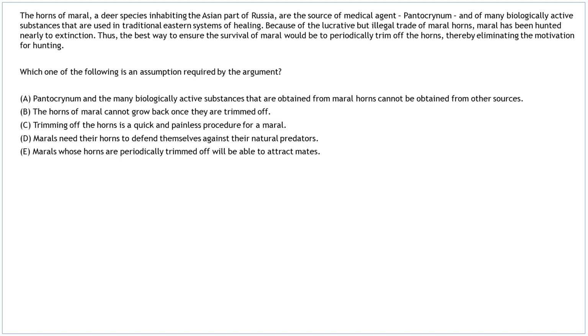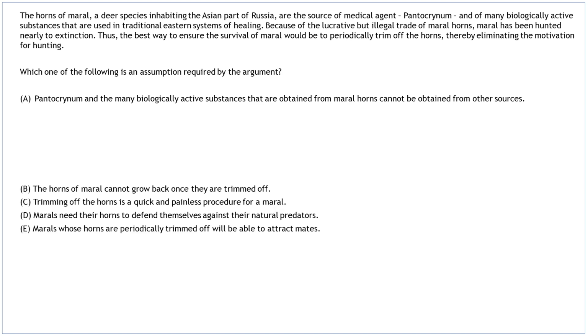Now let's move on to the question. You can now pause and try to answer this question. Now let's tackle it together, using process of elimination to arrive at the correct answer choice.